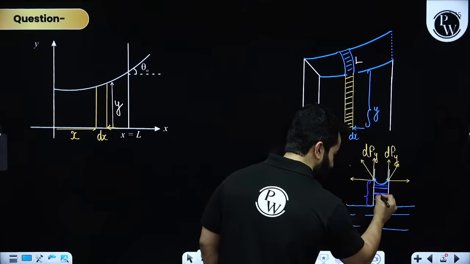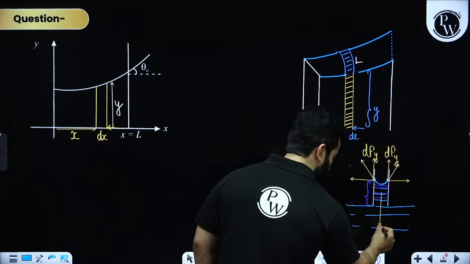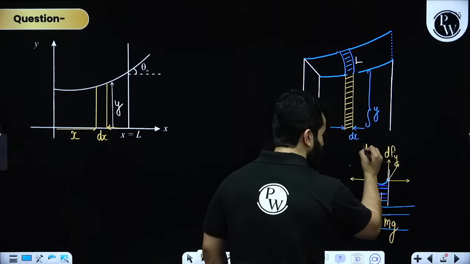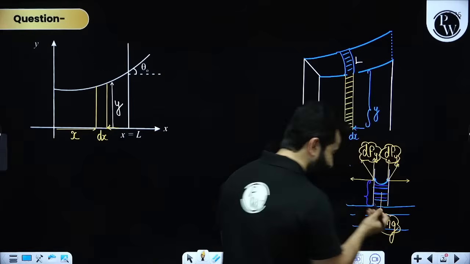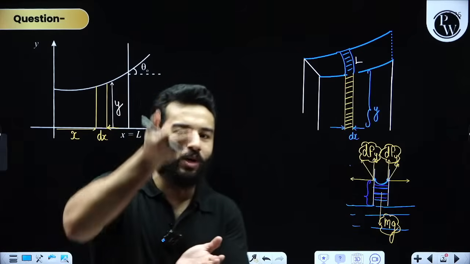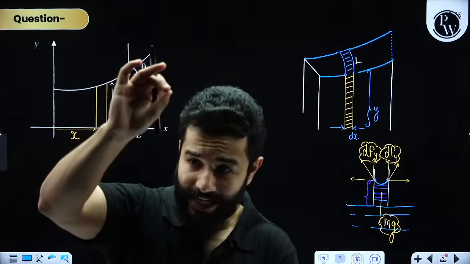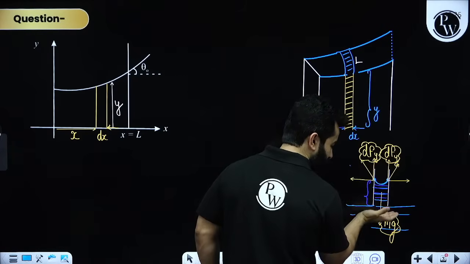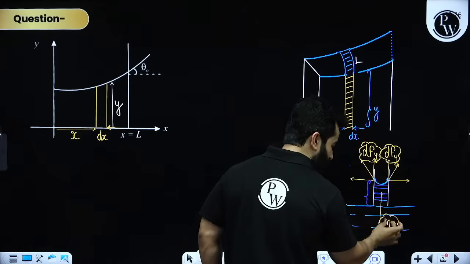it has got certain weight, right? It has got certain weight. Let's suppose this weight is mg. So both of these forces actually balance this mg, and that is how the liquid is able to rise in the capillary tube. Is that fine? Is that clear? Right? So because of these two forces, the liquid actually rises, and these two forces actually balance the mg force.